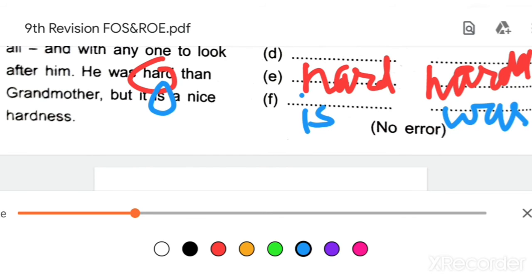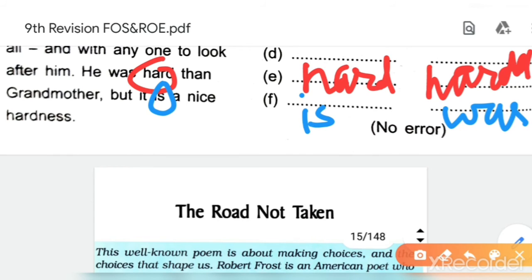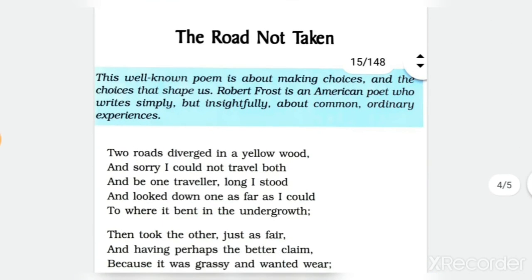Okay, so students, you might have understood what kind of errors can be given in this type of question. It may be of conjunction, it may be of article, it may be of tenses, it may be of degrees or voice. So you have to be very careful in writing the answers for this exercise. Now let's move to figures of speech. For poem 3, I explained the figures of speech. Poem 1 and poem 2 are remaining, so I am explaining them right now.